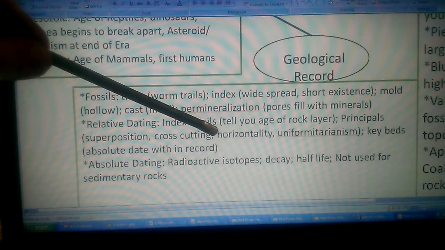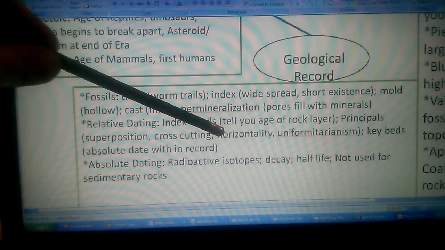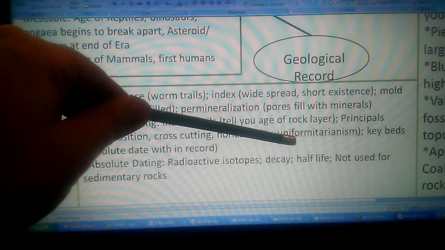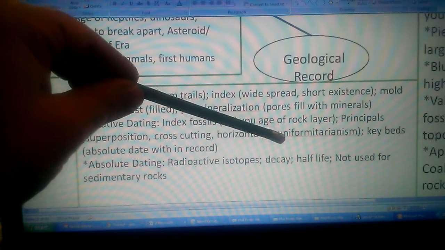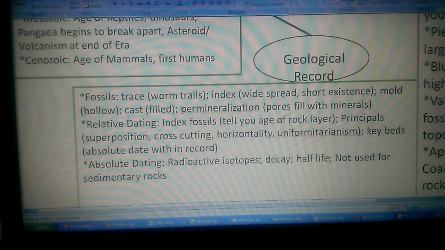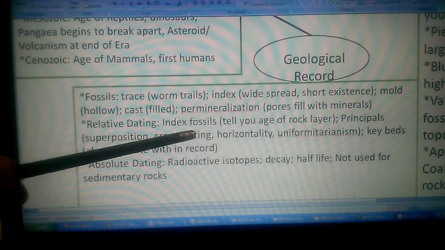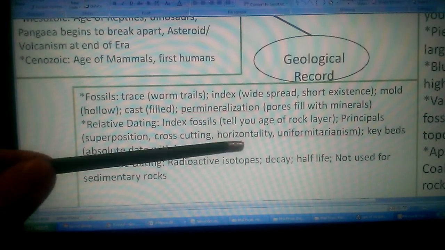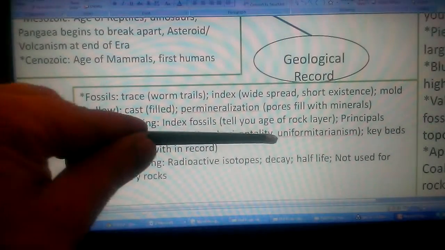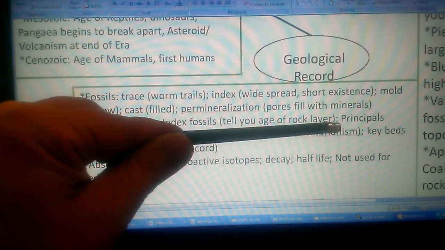Horizontality is for sedimentary rock. They form horizontally. They should not form at an angle or in blobs. They should be nice and flat. Uniformitarianism says that the things happening in the past are happening the same today, so we can study them and assume the same things. And then also with these, you want to keep in mind that if there's something different, like we said horizontality says it should be flat, well, uniformitarianism says today layers aren't flat because of erosion.